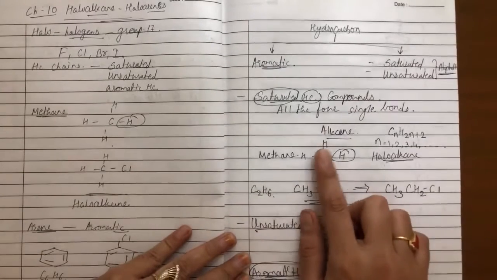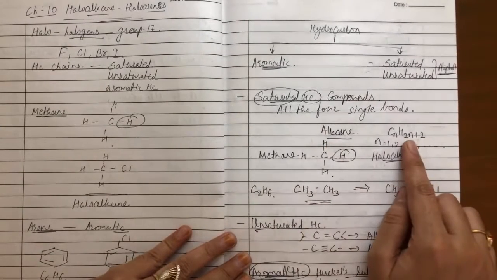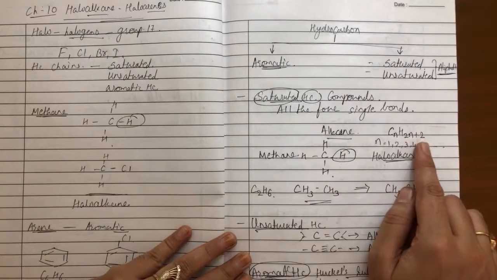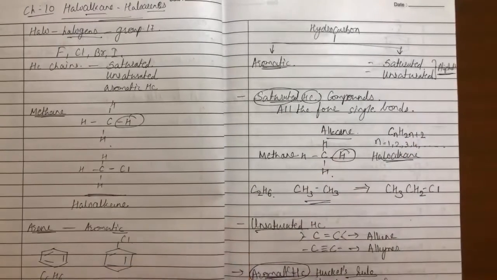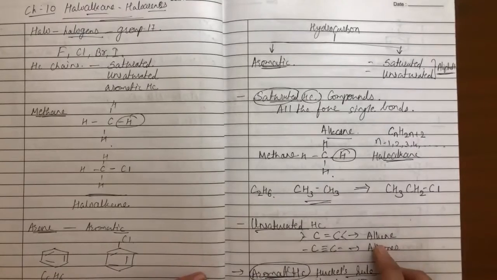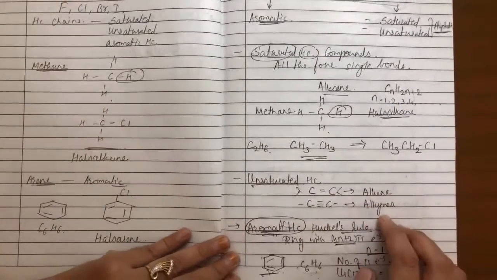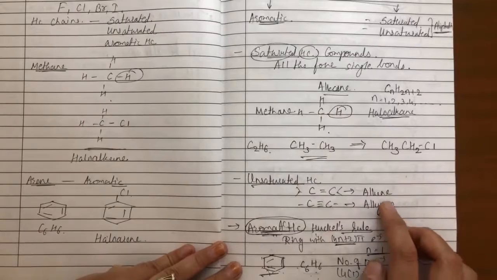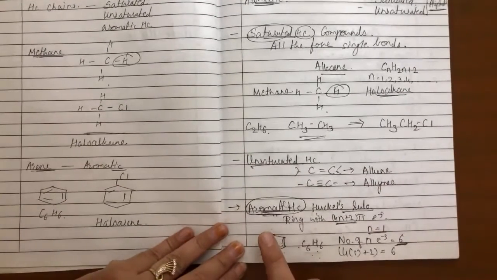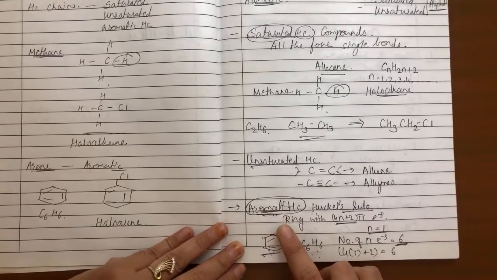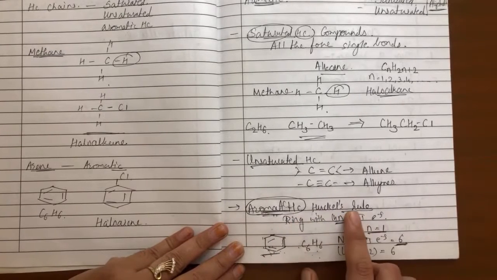So haloalkane, in that alkane has the general formula CnH2n+2. This is the most common one, methane. Even we have unsaturated, in that we have alkene and alkyne, but here we are not going to cover these two. Again aromatic hydrocarbon, aromatic compounds are the ones which follow Huckel's rule.